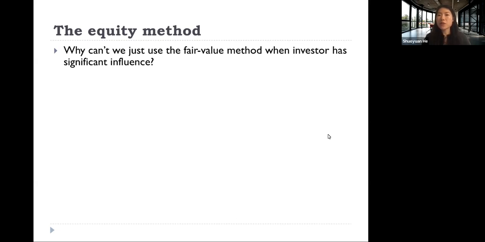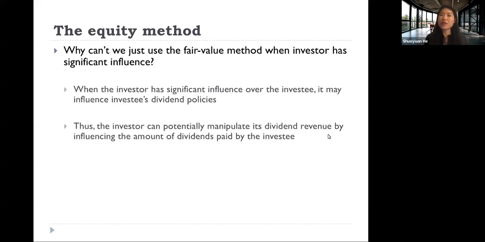So one obvious question here is, why can't we just use the fair value method when investor has significant influence over investee? Why do we need to use another method? And please take 1 minute, try to think about this question, and you can pause your video for now. So why can't we just use the fair value method when investor has significant influence over investee?